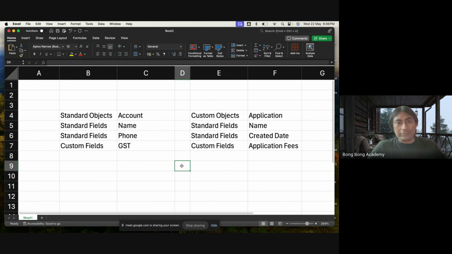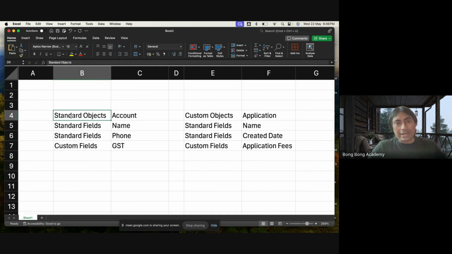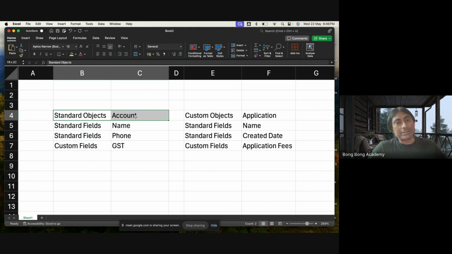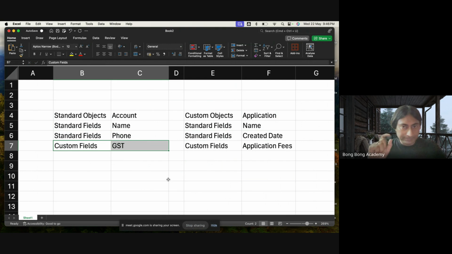Clear? Any confusion so far? So standard objects will have standard fields and also custom fields. Custom objects will also have standard fields and custom fields. A custom object is created by you. Automatically, Salesforce will give some standard fields when you create a custom object. Then you have to add your custom fields. On standard objects, you can also add custom fields. Clear? Any confusion?